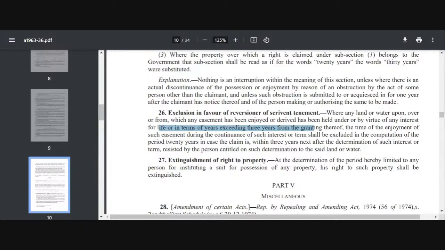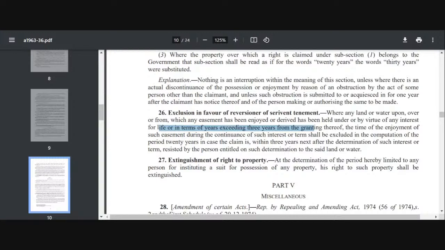लेकिन section 27 क्या कर रहा है? Extinguishment of right to property. So it is extinguishing the right also and it is also extinguishing the title of the person. And when will it be extinguished? If it is a suit for possession of property and the property is adversely in possession of another person for 12 years. So for a period of 12 years, if someone else is having an adverse possession of the property, he becomes the adverse owner, and now you cannot claim your title to the property, and the suit for possession is also barred by limitation act.